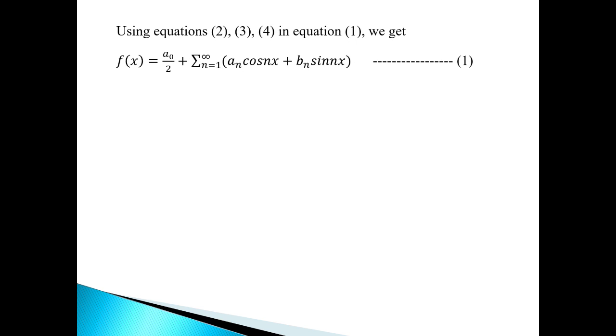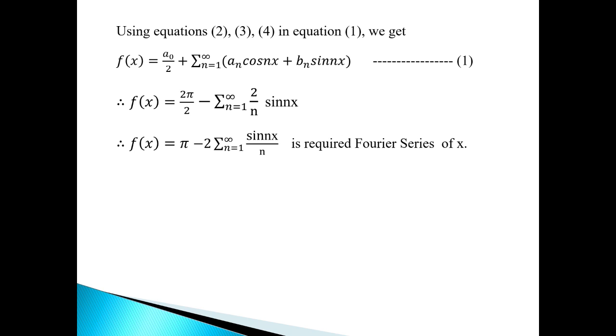Now we use equations 2, 3, 4 in equation 1. So equation 1 is given here. Now we put the value of a naught as 2 pi, so it is 2 pi by 2 minus summation n running from 1 to infinity. The value of an is 0, right? So we have the value of bn as minus 2 by n. We have taken the minus sign outside into sin nx. Now the 2 gets cancelled.